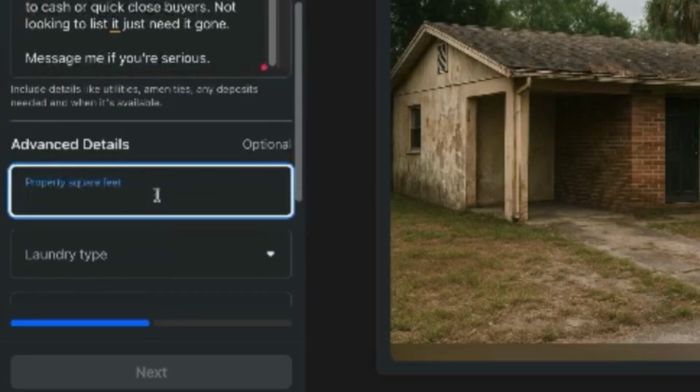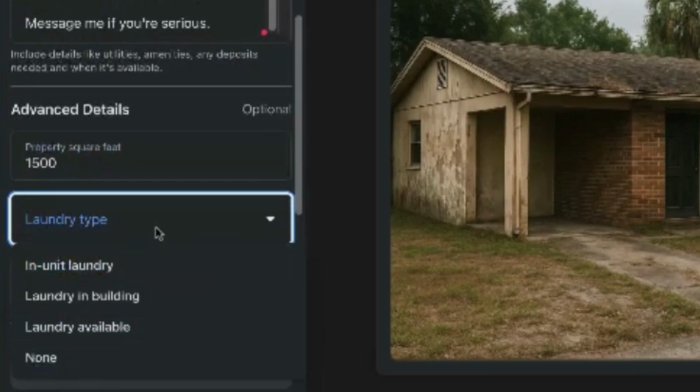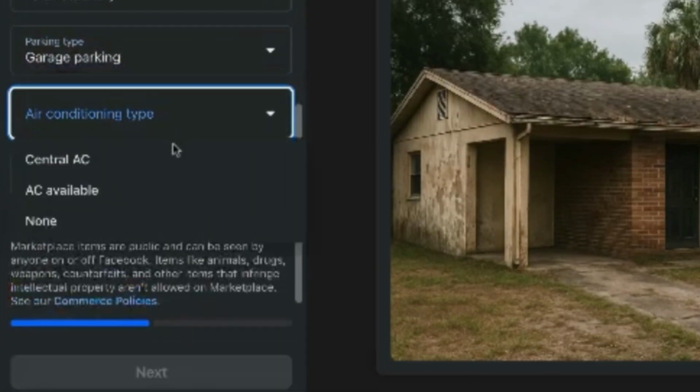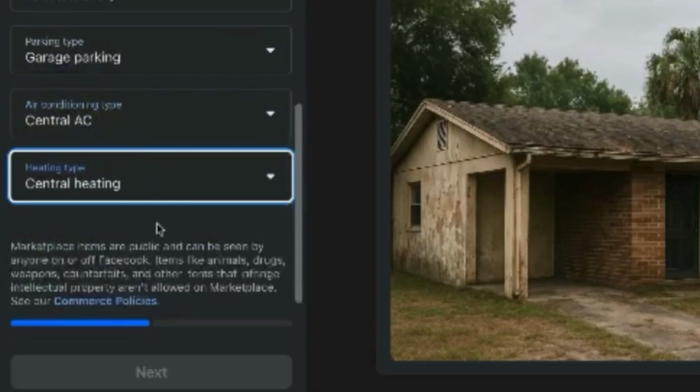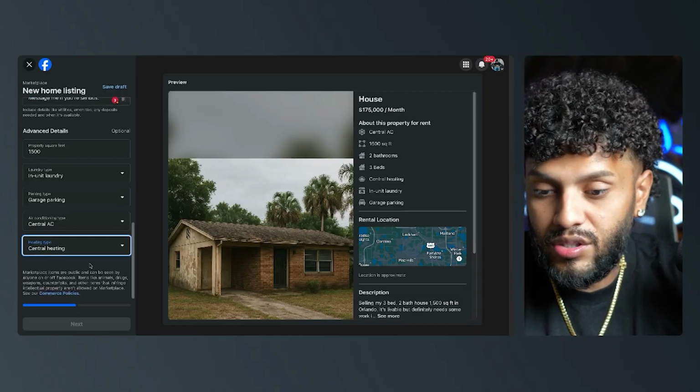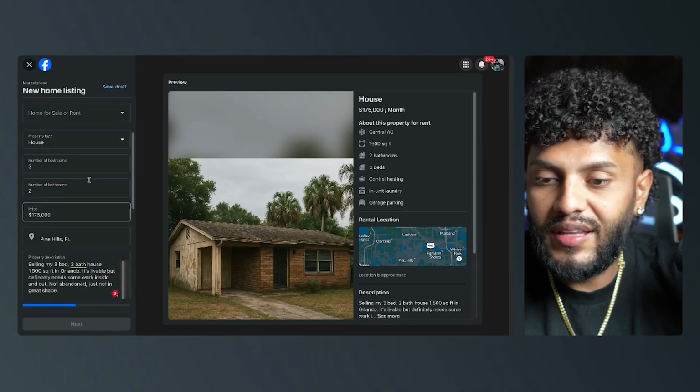Okay, so property square foot, I'm going to put 1,500. Laundry type, I'm going to go ahead and put in-unit laundry. Parking type, I'm going to put garage parking. Air conditioning, central. Heating type, central. And you want to go ahead and make this to whatever it is that your market adheres to, right? So whatever it is that's going on in your market, that's how you want to go ahead and do it.